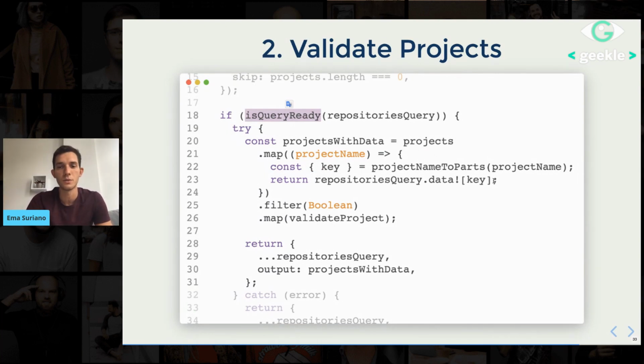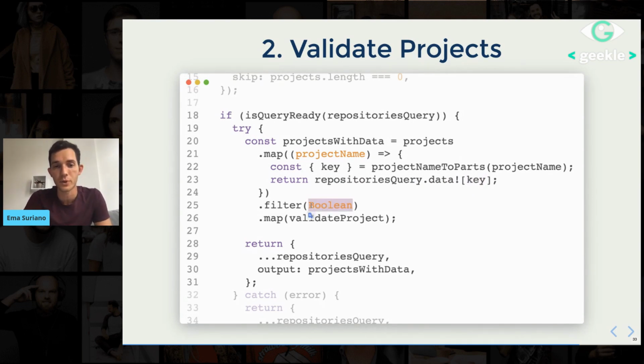So here I need to do some kind of tricky parsing between the names. But ideally, this function is returning me the projects inside the repository query data. That's it, given the ID of the project. That's more or less to summarize it.